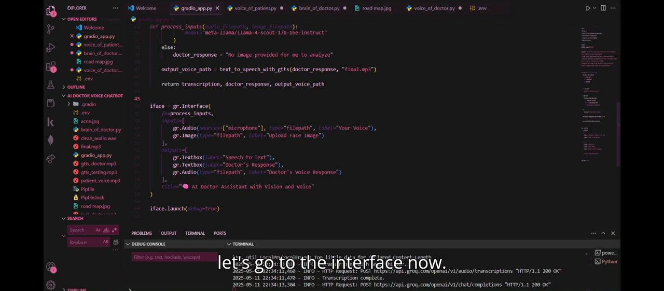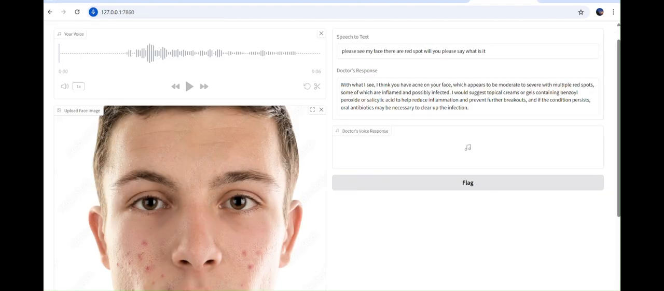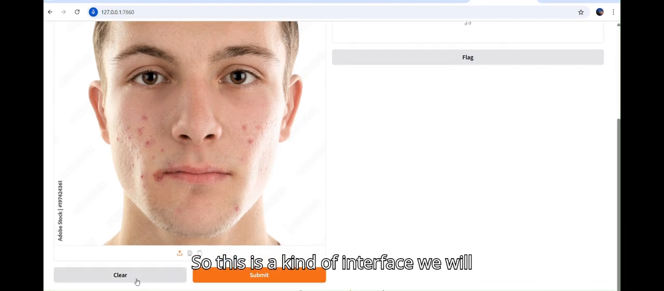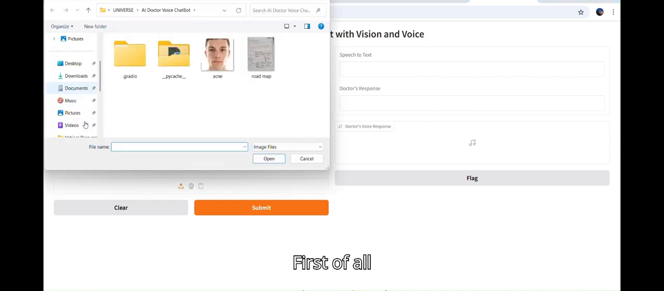So let's go to the interface now. So this is the kind of interface we will see. So wait a minute, first of all.